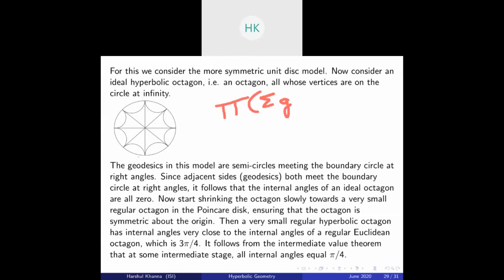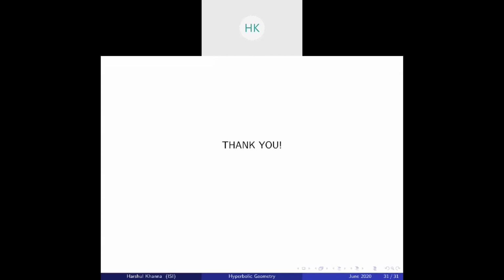Just to mention it, if you don't know about this, it's all right. You can read about them when you enter college. So let's move on. Okay, so let's talk about another type of group which has a very interesting action on this hyperbolic half plane, let's say.